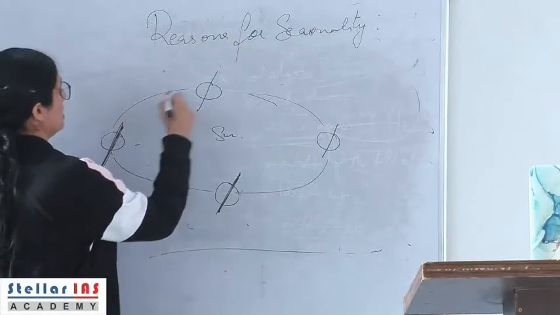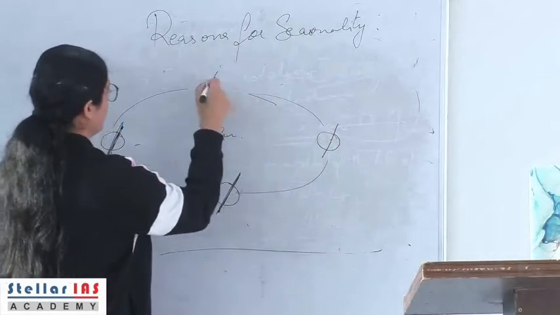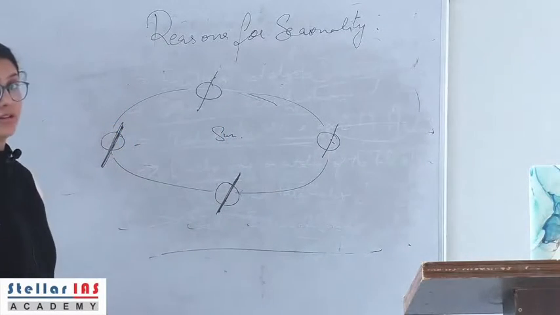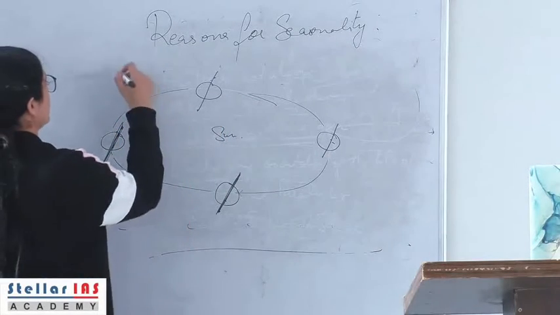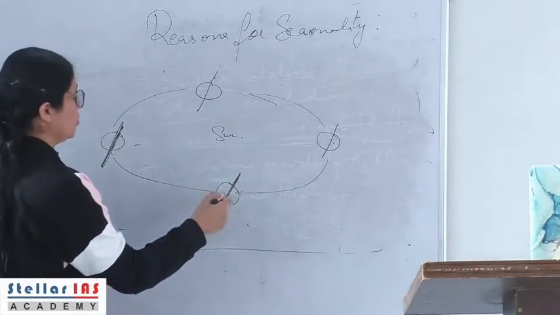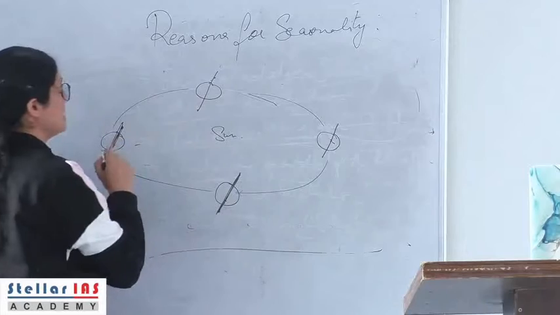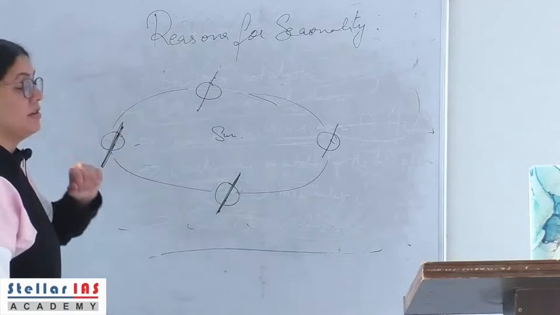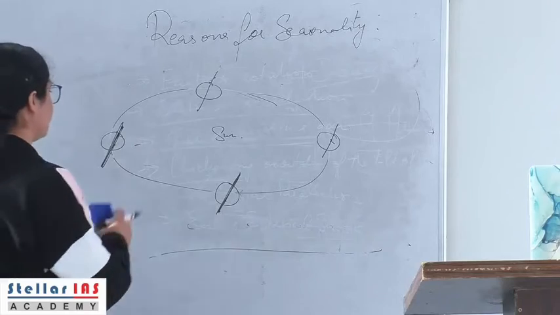So at all these four times the axes are parallel to each other. So the orientation of the Earth's axis is unchanging. This is known as axial parallelism, and this is also one of the reasons for seasonality.